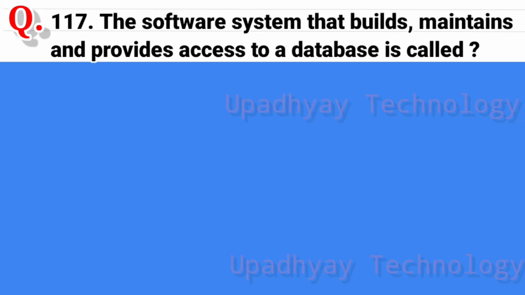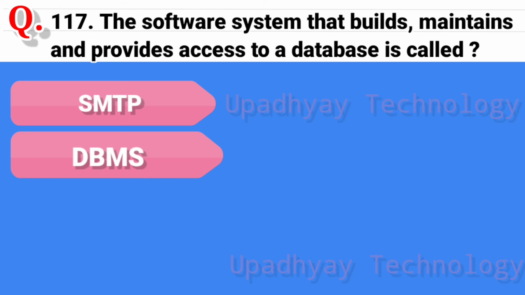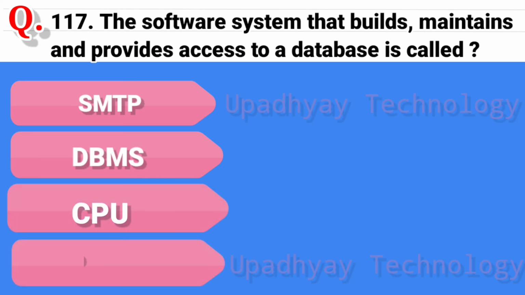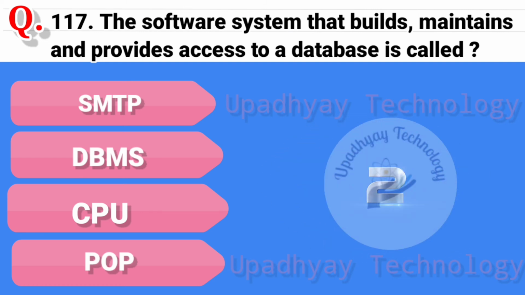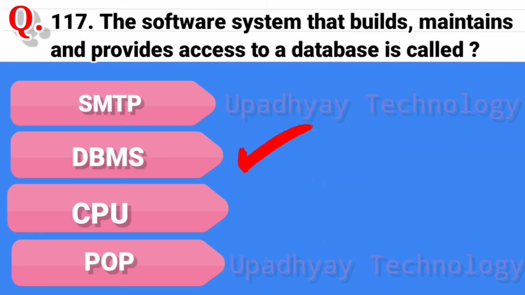Question 117. The software system that builds, maintain and provide access to a database is called, and the options are SMTP, second option is DBMS, third option is CPU, and the last option is POP, and the correct answer is DBMS, that is database management system.